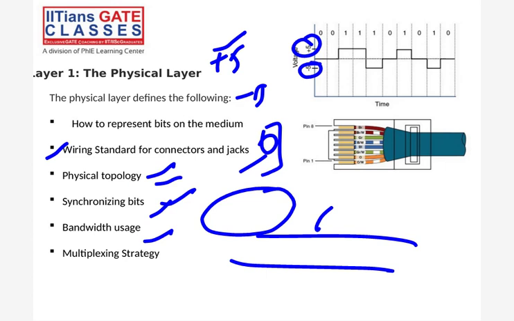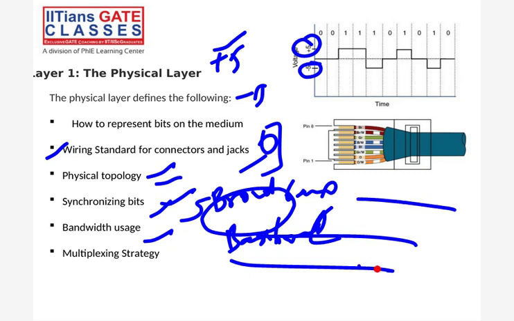Here your channel is divided into multiple frequencies, where some frequency is given for sending data and some frequency is given for receiving data. Take your radio, for example. It is always divided with different frequencies, like 104.8. Different frequencies are given to the radio. Similarly, TV channels are there.